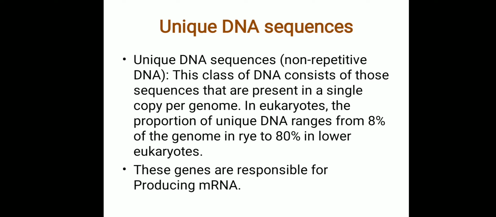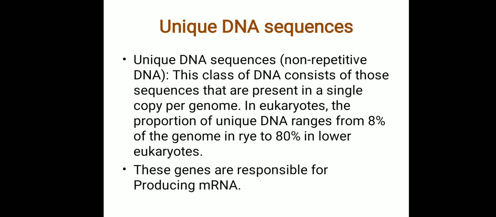Moving on to unique DNA. Unique DNA is also called non-repetitive DNA. This class of DNA consists of sequences that are usually present in a single copy per genome. For the whole genome, it is present as only one single copy.